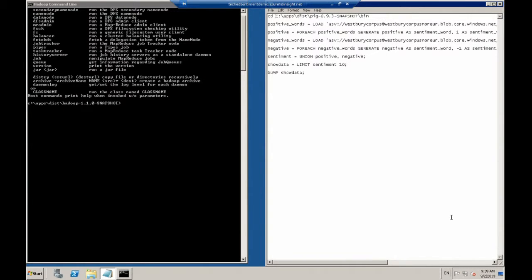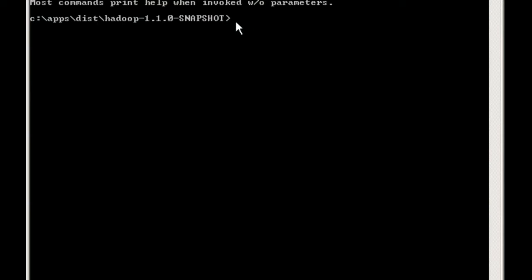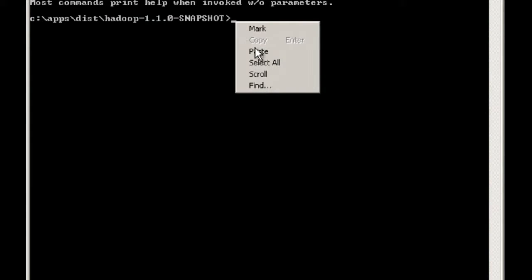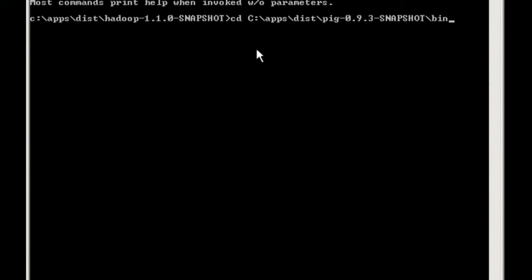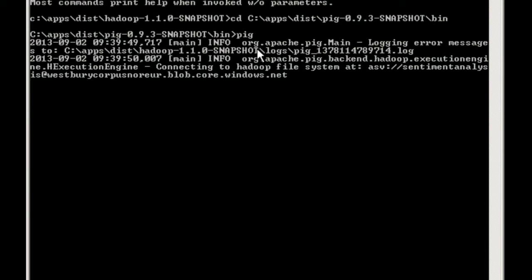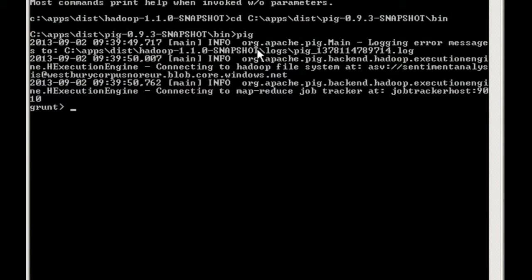So back to the Hadoop command line. You can see there's a whole bunch of stuff I'm going to copy and paste across the side, but I'll hide that. But the first thing we're going to do is get into the Pig command shell. So we're just going to change into the Pig directory. And I'm going to invoke Pig by typing Pig. And you know that you've actually connected and got Pig functioning because you get the new command line, which is grunt.